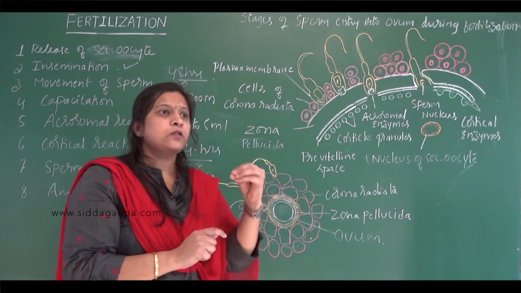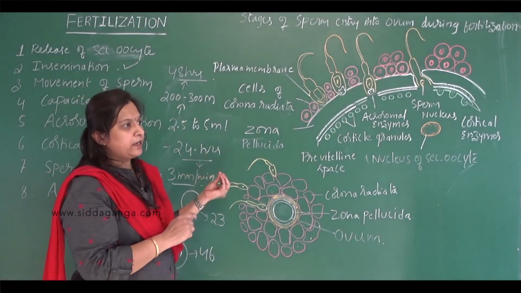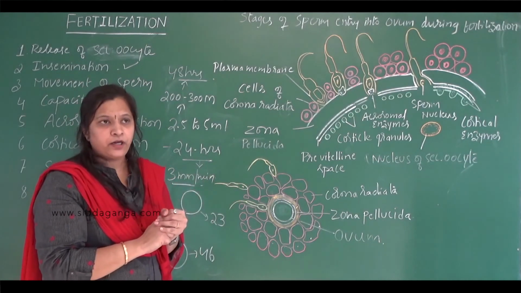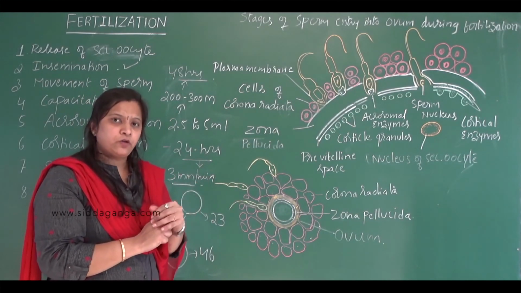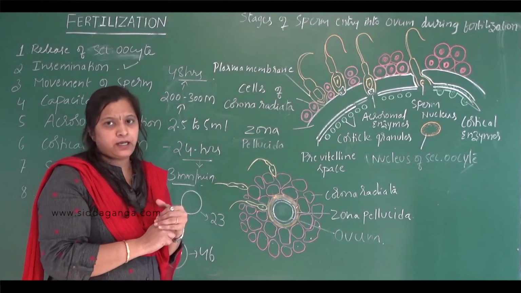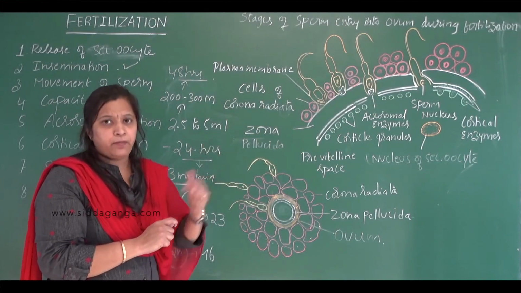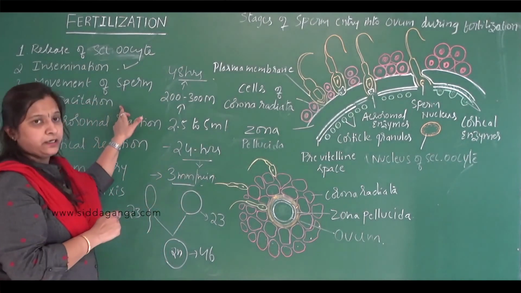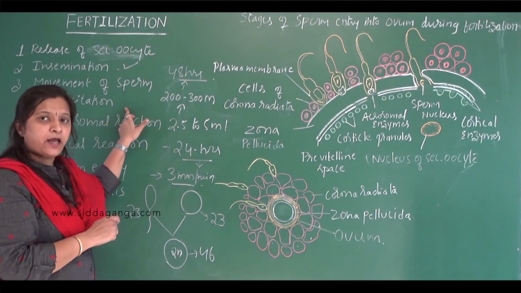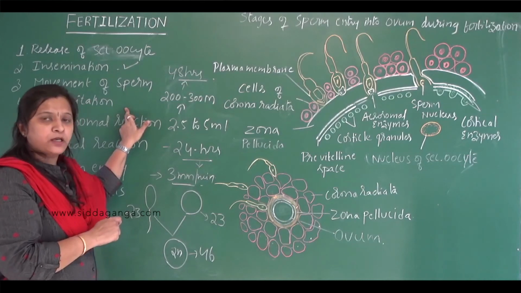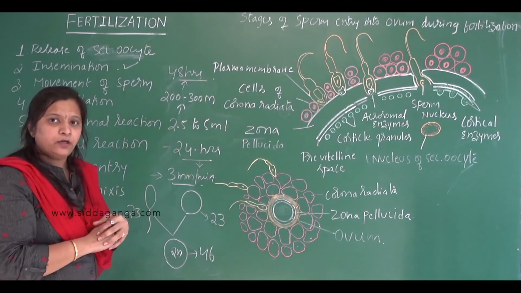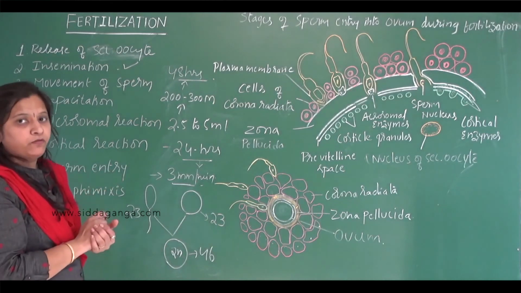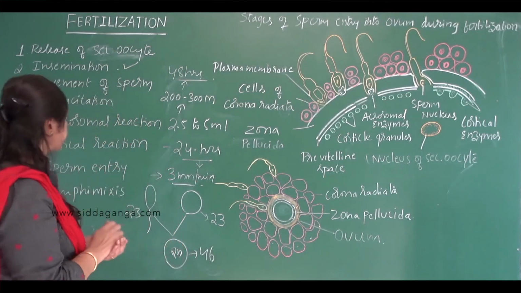So once the sperms are ejaculated into the female reproductive tract, they start traveling. After traveling, they are unable to fertilize before they are made active. That activation of the sperm is called capacitation. Once the capacitation happens, the sperms are able to fertilize the egg. Then let us discuss the mechanism of fertilization.